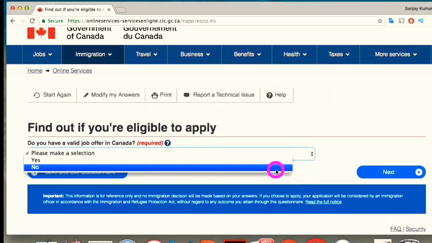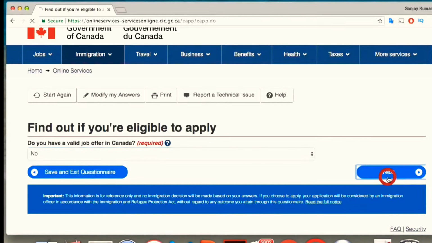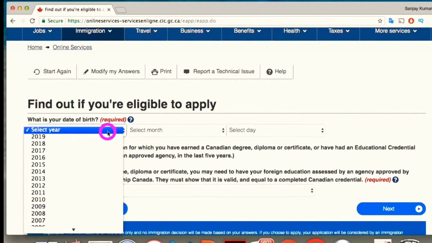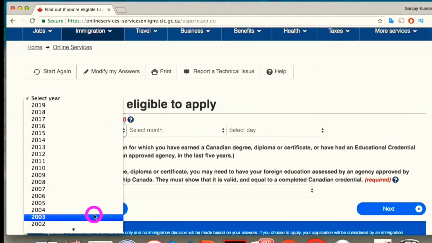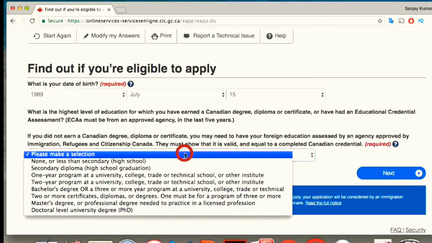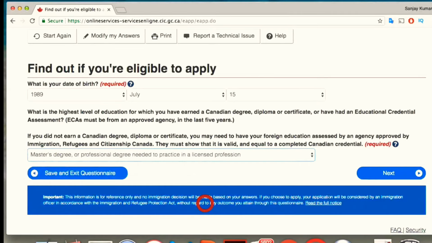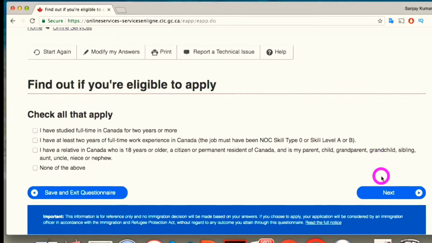The next question is, do you have a valid job offer in Canada? The answer would be no if you don't. And what is your date of birth? Just enter your date of birth and the foreign education that you have, which has to be assessed by one of the agencies such as the University of Toronto or WES. I've already spoken about these agencies in my previous videos.